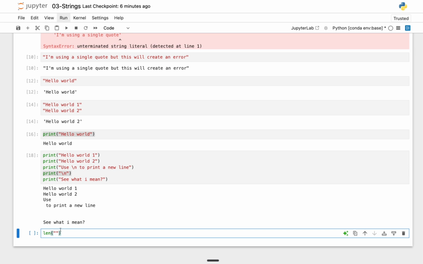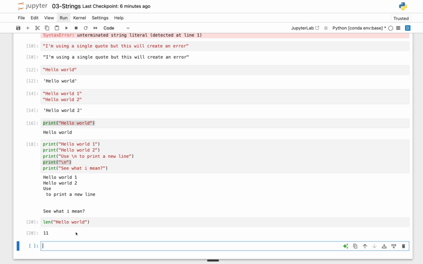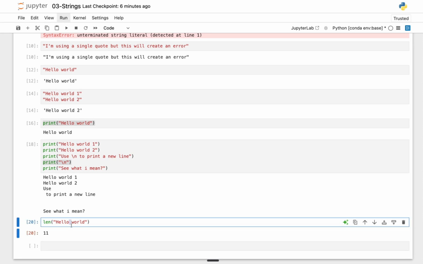So for example, if I pass in a string here of hello world, and I run this cell, you can see that right here it returns 11. Now note, if we count this, we have 1, 2, 3, 4, 5, 6, 7, 8, 9, 10, 11. I'm sure you got confused there, right? I counted the space. So space in Python is also a character. That's one thing you should take note of, and that's why we are getting 11, not 10.